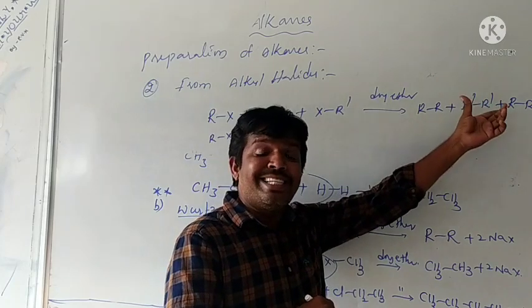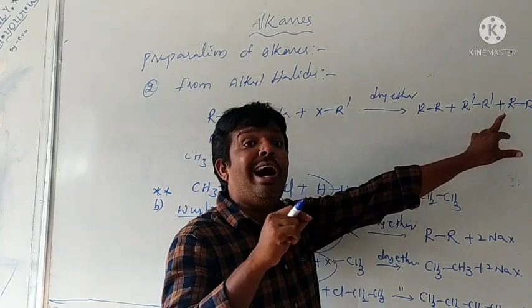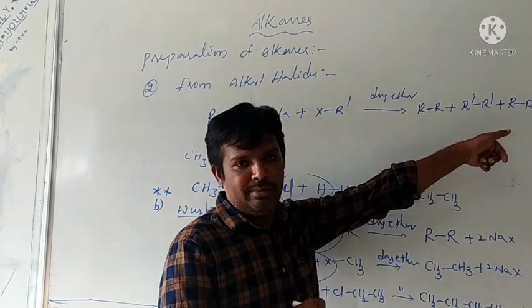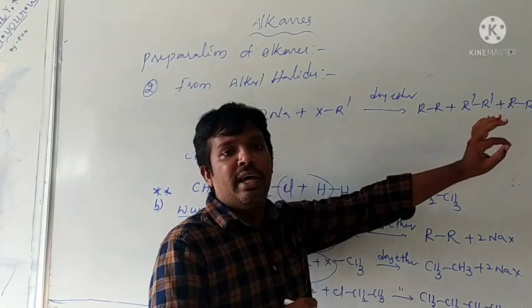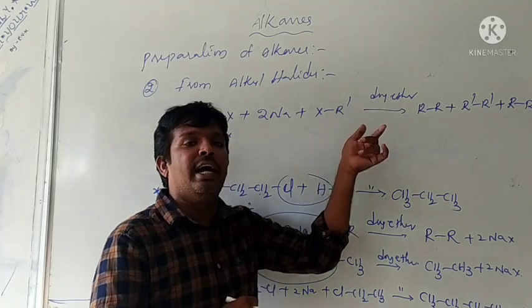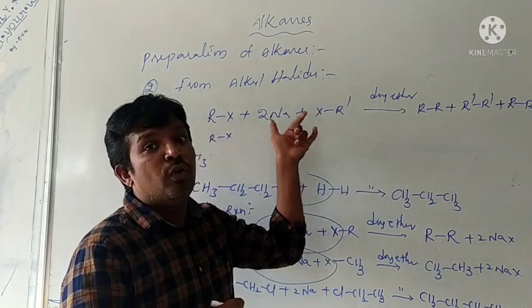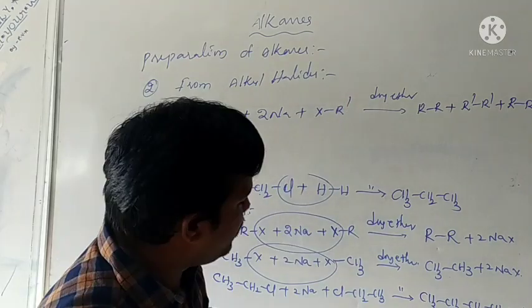From this gaseous mixture, separation of individual alkanes is very hard. That is the reason why unsymmetrical alkyl halides are not used in the Wurtz reaction.